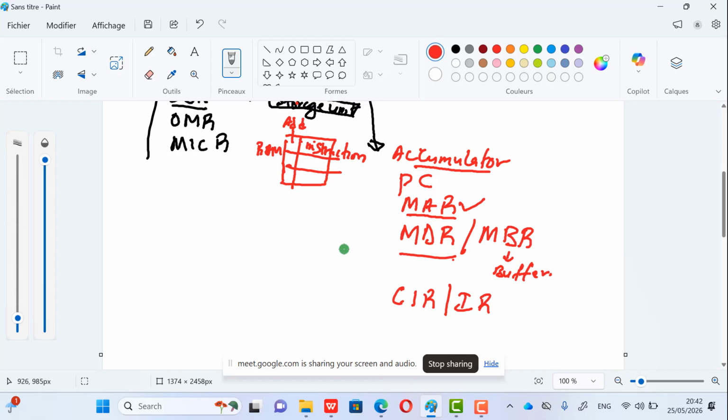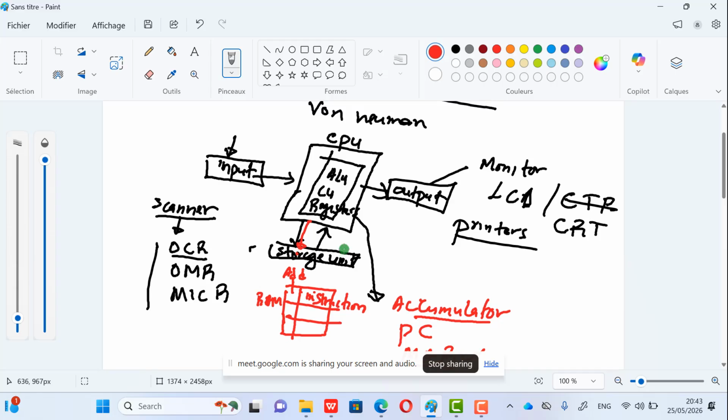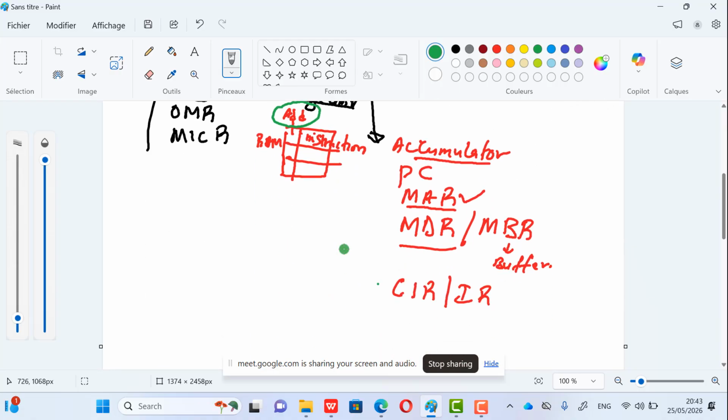Now the next thing here is the memory data register or memory buffer register. This register is used to store the data or the instruction retrieved at the address found in the memory address register. Like in the same example, if I move back here, the memory address register had the address of an instruction to be fetched. So when you fetch the instruction found at that address, that instruction is stored in the memory data register or memory buffer register. So it's exactly what happens here.